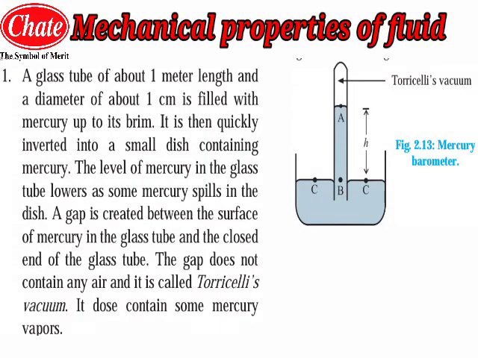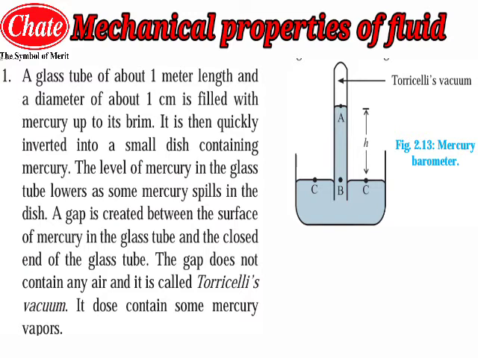So students, in the last lecture we discussed the mercury barometer. The instrument that is used to measure the atmospheric pressure is called the mercury barometer. One of the first barometers was invented by the Italian scientist Torricelli. Why this name has been given to a particular part of this barometer, we will learn now. The barometer is in the form of a glass tube completely filled with mercury and placed upside down in a small dish containing mercury.